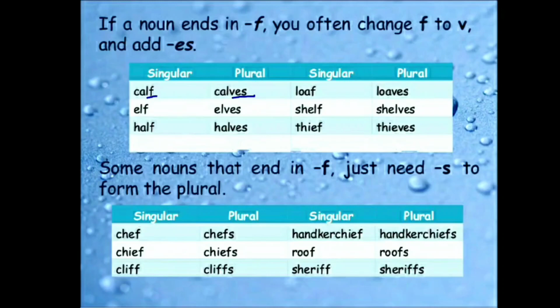We will change F into V and add ES. Half, halves. Loaf, loaves. Shelf, shelves. Thief, thieves.